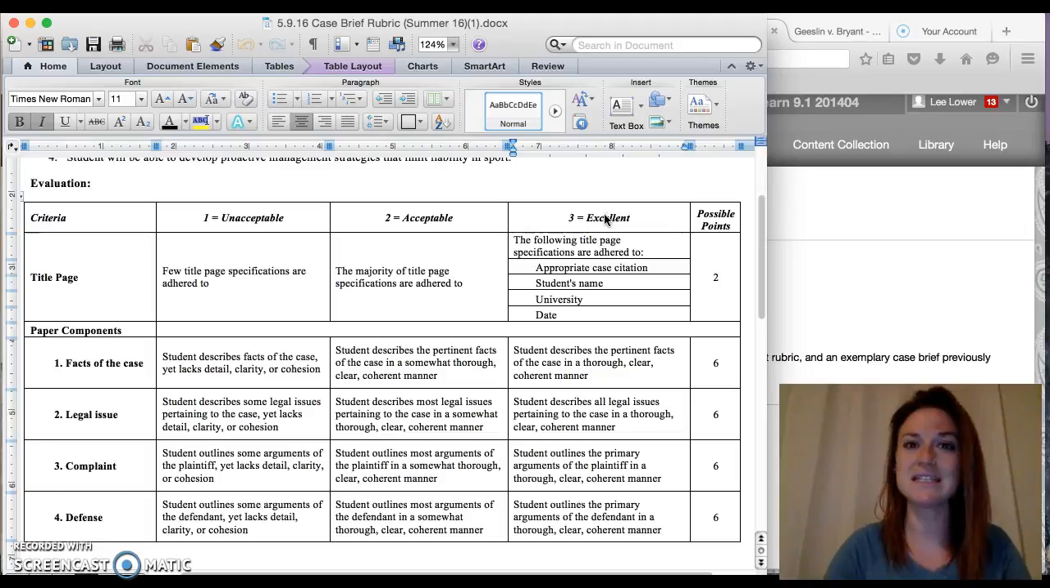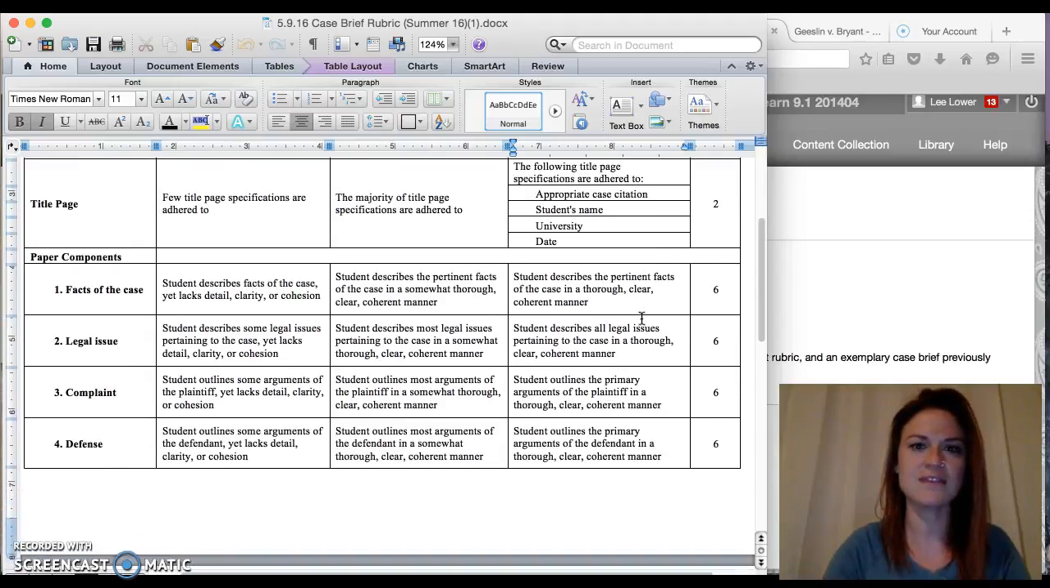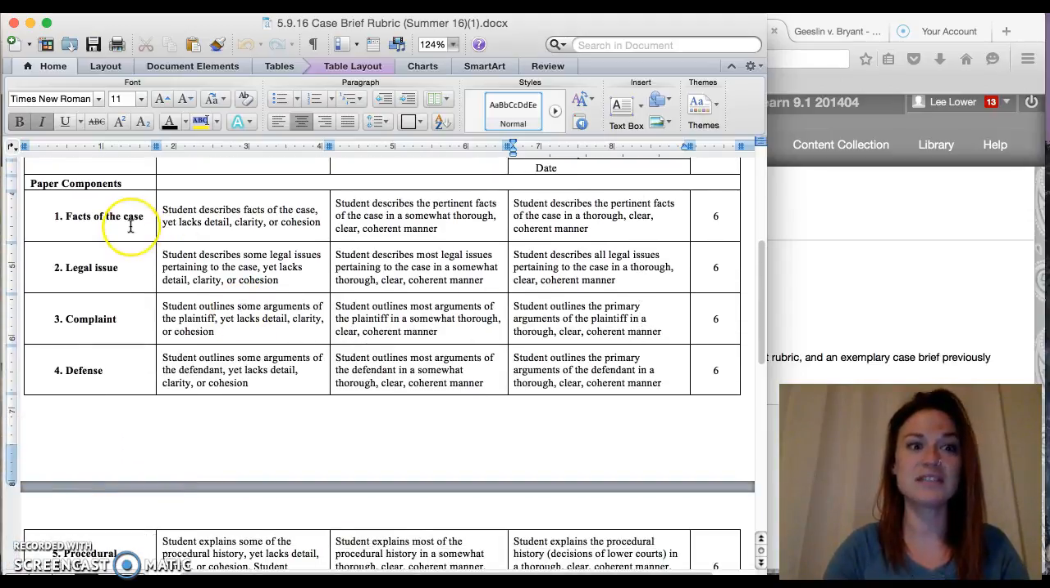Now, this rubric is detailed. It identifies everything that you need to include in your assignment. So the first thing, title page. You should have a separate title page that has this information: the citation, your name, Ball State University, and the date the assignment is due. And then you'll see some familiar sections: facts of the case, the legal issue, complaint, defense. And for each of those sections, there is a description of what should be included in that section.